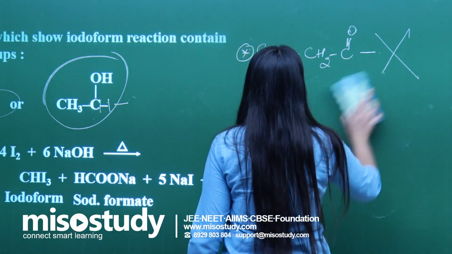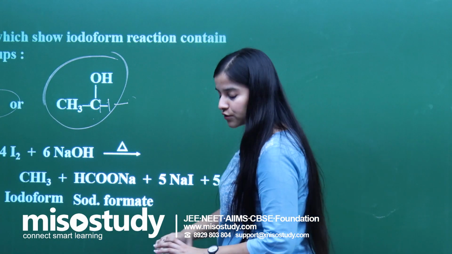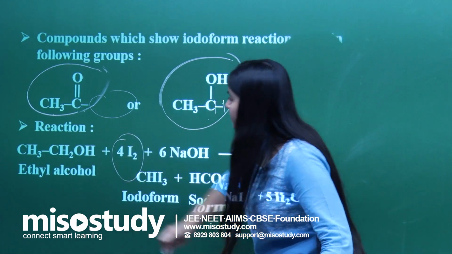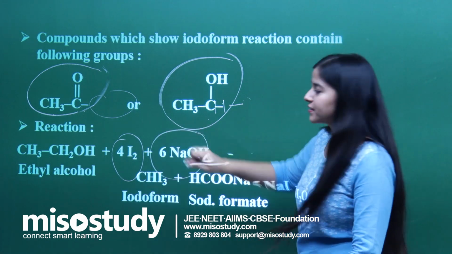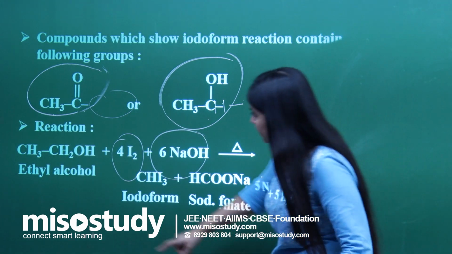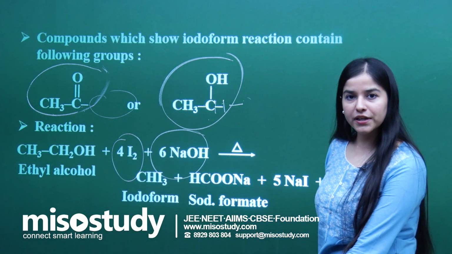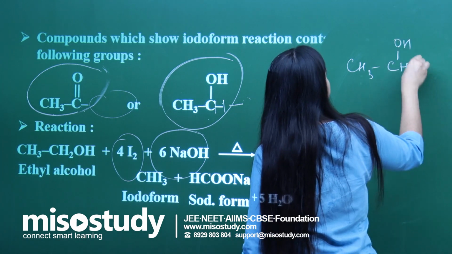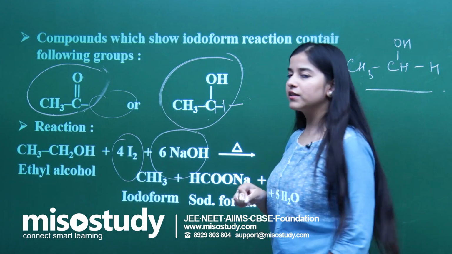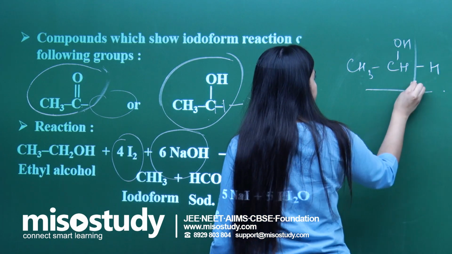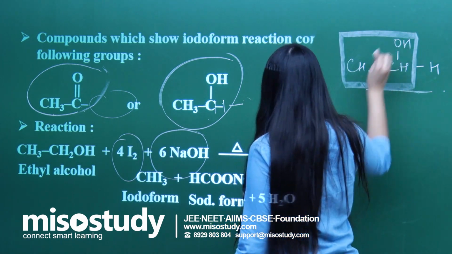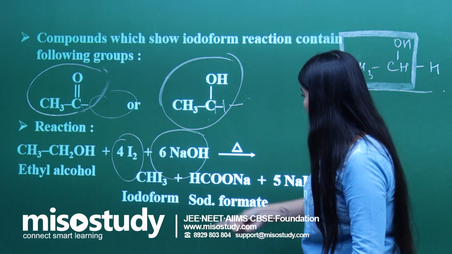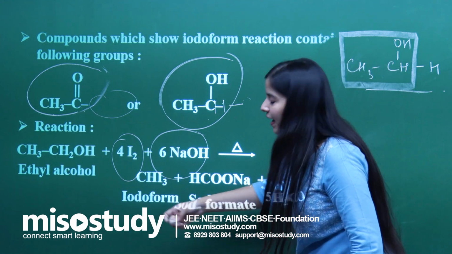Now we will be discussing in detail how the iodoform test is performed. This is the particular reaction. The reagents are obviously iodine in the presence of a base, and we are heating the reaction mixture, with ethyl alcohol. Do you think this is going to give you the product? Yes, it is going to give. Ethyl alcohol is this only, right? So these three things are intact as I have told you. That is why it is going to give the iodoform test. Heating the reaction mixture, I get the iodoform.